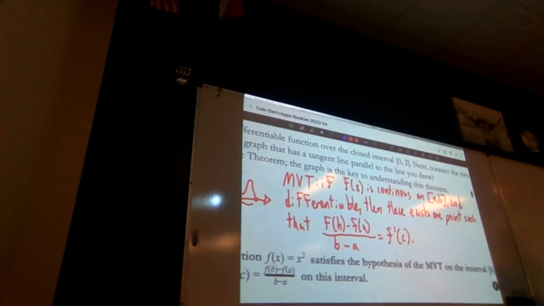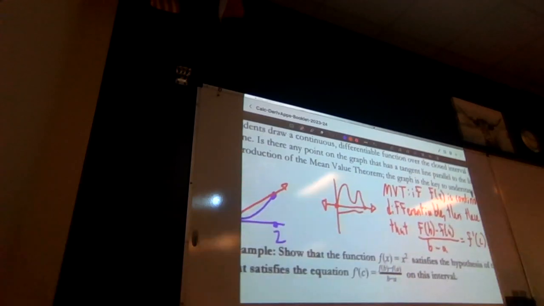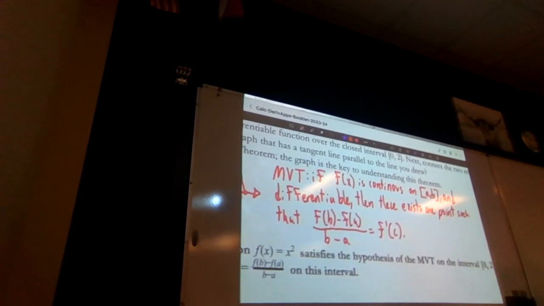So if you recall, f of b minus f of a over b minus a is just the slope equation. What this is saying is that if I have that line from before, I should be able to make a tangent line somewhere on my graph that has the exact same slope. So everybody, go ahead and try that out on yours. And remember, make your secant line first, and then try to find your tangent.